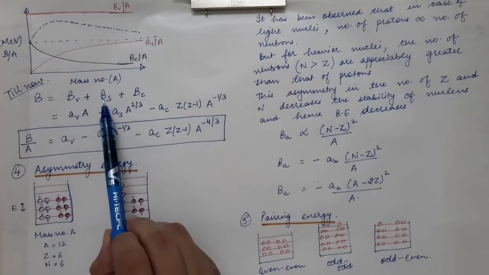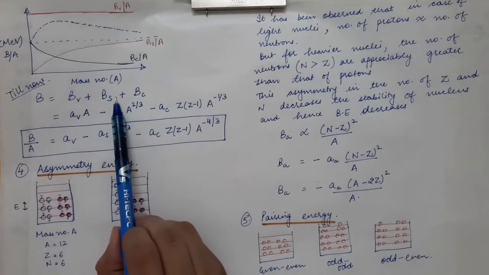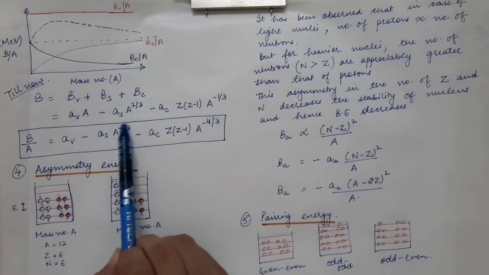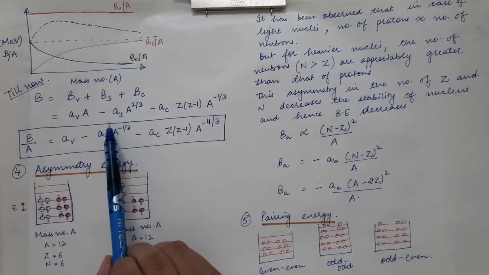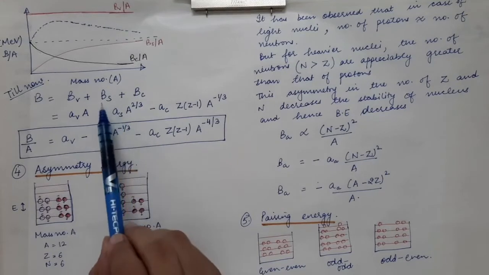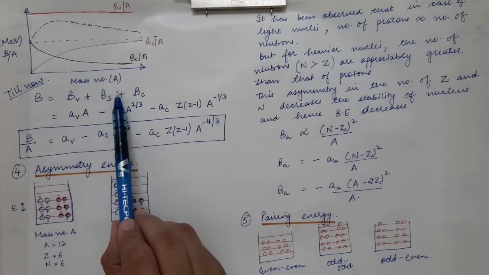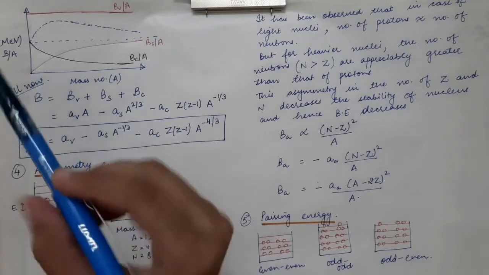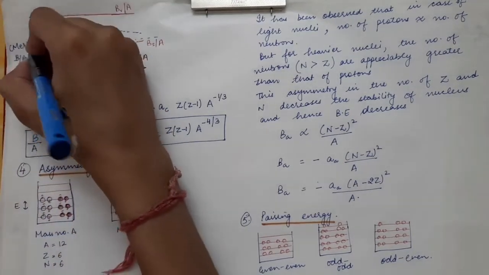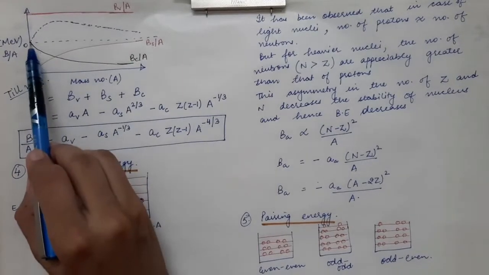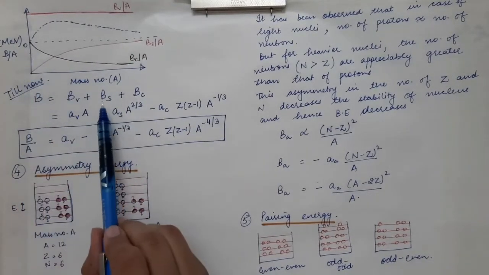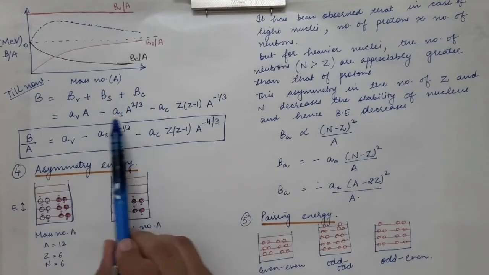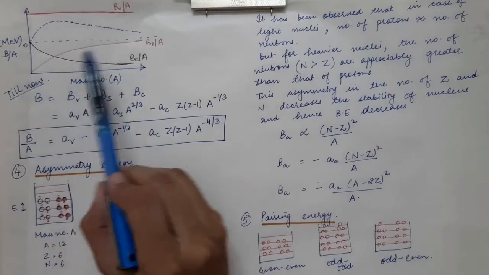Then we draw the surface binding energy per nucleon. You divide this term by capital A, and then plot the surface binding energy per nucleon versus the mass number. Over here we have the origin and these are the negative values, because the surface and the Coulomb energies take negative values.